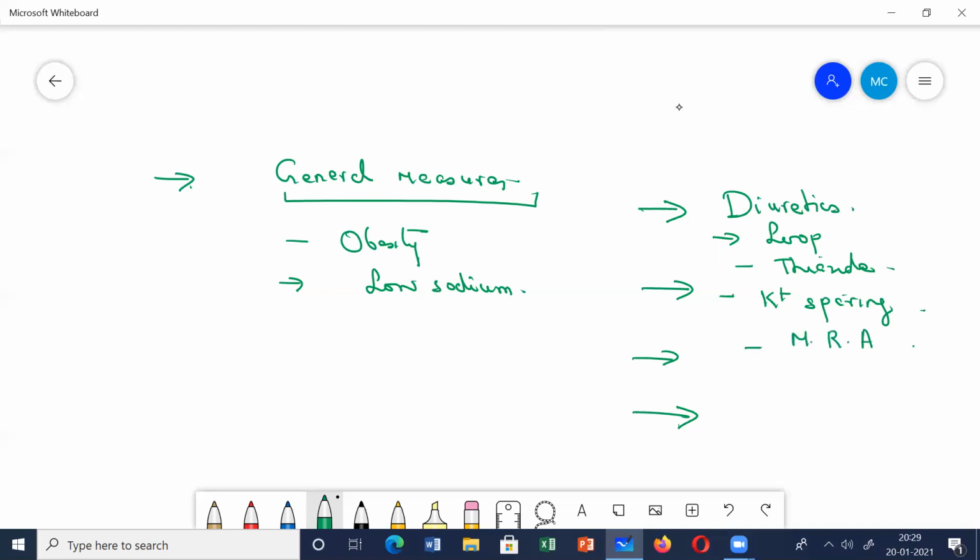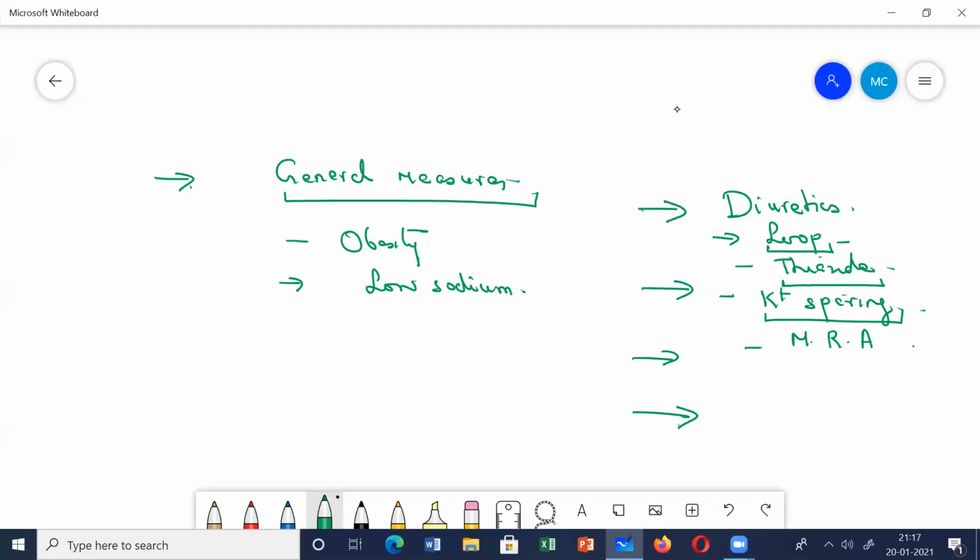Different types. Do you remember any loop diuretics? You have loop diuretics like furosemide, bumetanide, and thiazide diuretics like chlorothiazide, hydrochlorothiazide, chlorthalidone. You must have studied these drugs previously in pharmacology. Potassium sparing diuretics: drugs like amiloride and triamterene. Then mineralocorticoid receptor antagonists, drugs like spironolactone.